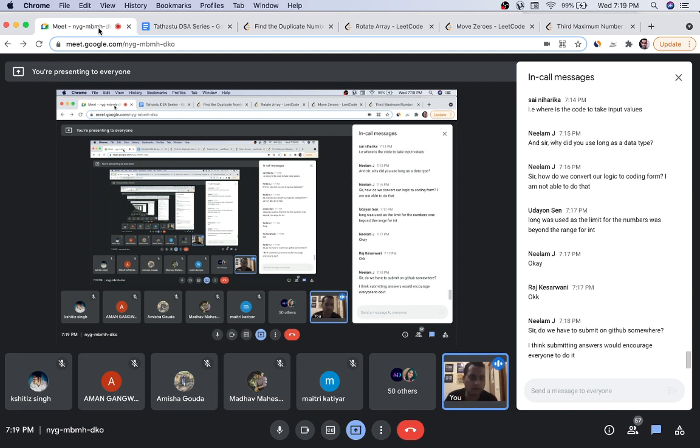No, just submit on your LeetCode only. It will display on your profile, and at the end of the bootcamp, we will take your LeetCode user profile links. We will take them for verification that you have done all the problems. Just submit on your LeetCode successfully in whichever language you want. That will be enough. You don't have to submit on GitHub or anywhere else. It looks cool to share on GitHub, but it serves no purpose. If you do it on LeetCode, then only you will learn something out of it.